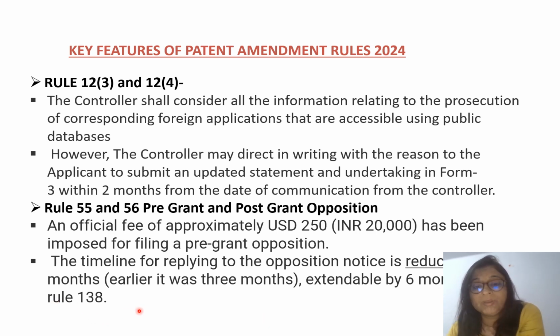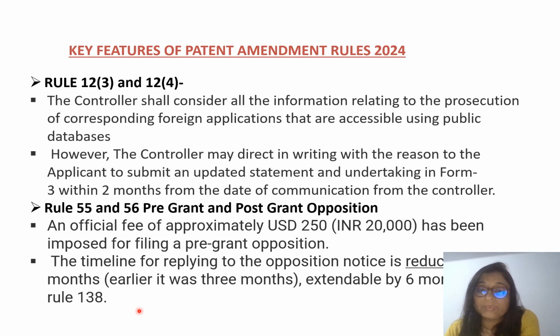That means if anyone is opposing your patent application before the grant, then in that case the controller will send you notice that this opposition came to you, and then you have to file the reply to the opposition notice to the controller within 2 months from the date of communication from the controller.